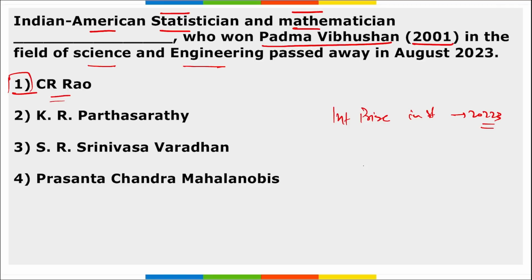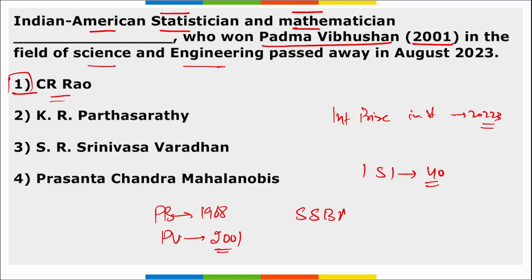And he worked in India at the Indian Statistical Institute for more than 40 years. Apart from this, he was honored with Padma Bhushan in 1968 and Padma Vibhushan in 2001 in the field of science and engineering. Then he was also awarded the Shanti Swarup Bhatnagar Award in 1963, right? And the India Science Award in 2009.